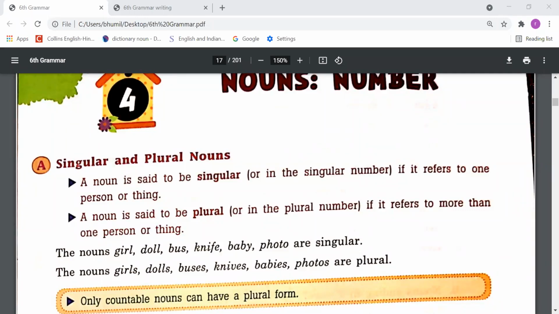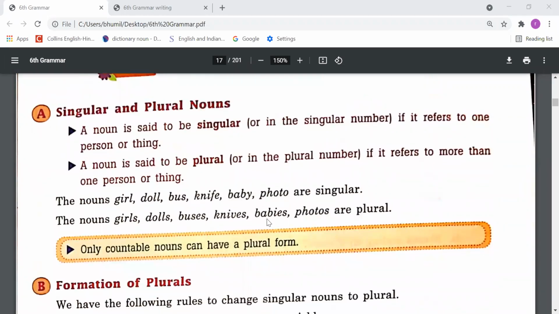Only countable nouns can have a plural form. So, dear student, here we have to understand singular is related to one. If we talk about one thing and that is countable, that is singular, right? And plural is related to more than one. Suppose I say car, that is singular because we are talking about one car. But if I say cars, that is plural because we are talking about more than one car, right? If I say bus, that is singular, and if I say buses, that is plural.